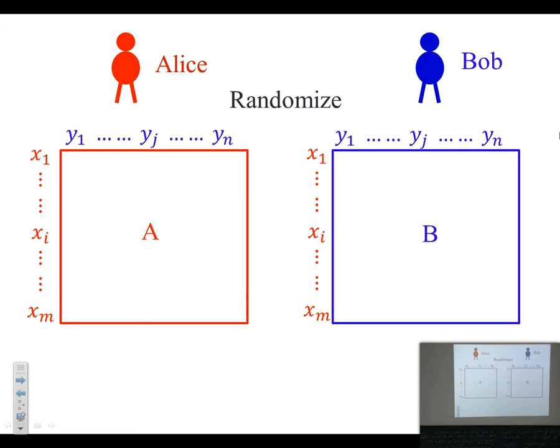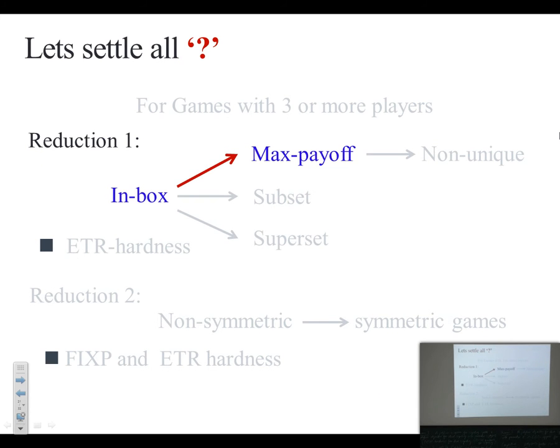And as I told you before, the players are allowed to randomize among their strategies. Suppose X is the probability distribution of Alice and Y is the probability distribution of Bob. Then we said that (X, Y) is a Nash equilibrium if there is no unilateral deviation. So I'm not defining it mathematically, but I hope you understand this. Okay, so let's come to the reduction.